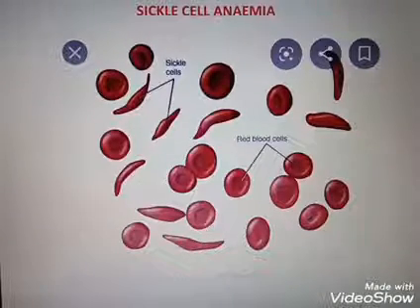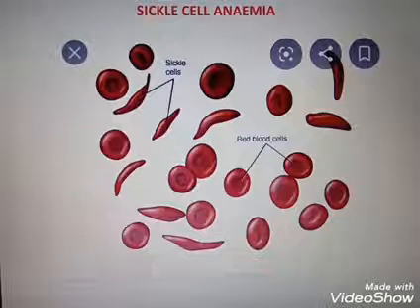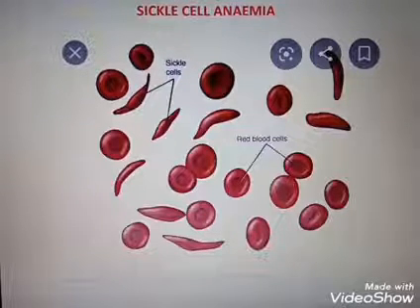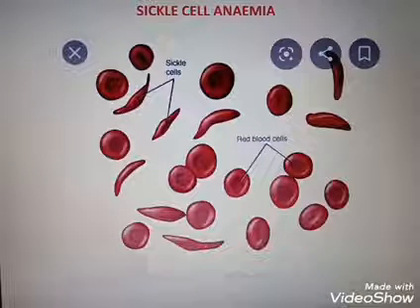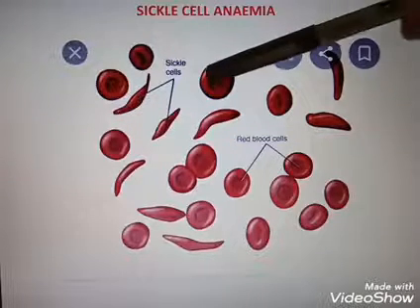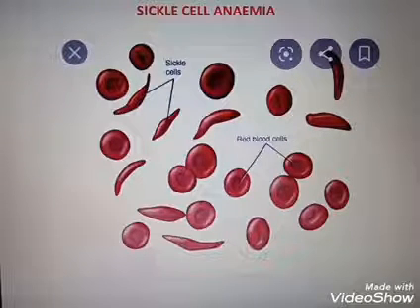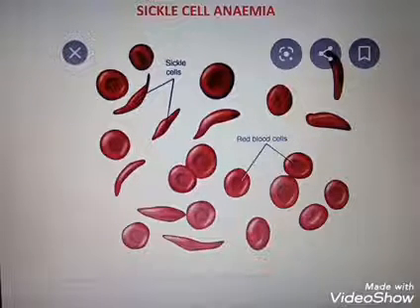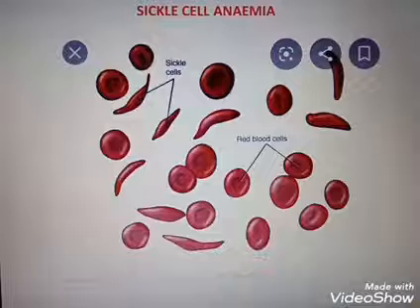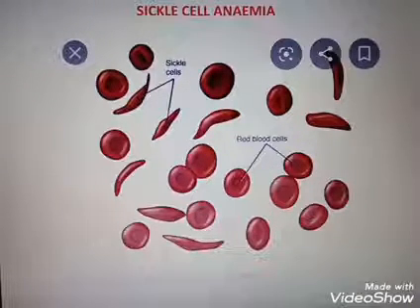Next disease is sickle cell anemia. The usual shape of our RBC is disc shape. So this is the usual shape of our RBC. Here the usual shape gets converted into sickle shape because of a mutation.